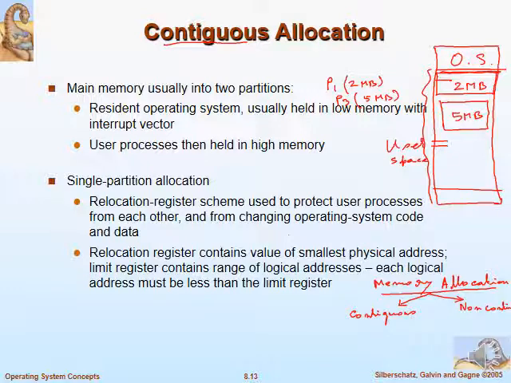So they may not be contiguous, and that's why it is called non-contiguous allocation. Through this entire chapter, we will be discussing contiguous allocation, non-contiguous allocation and their limitations, how those can be resolved, and what the issues, pros and cons are.